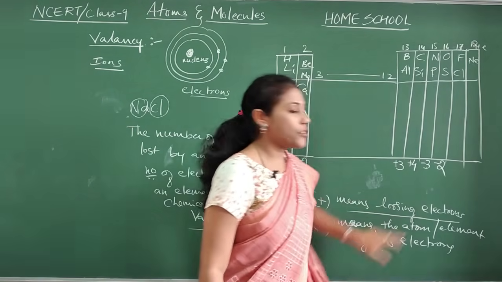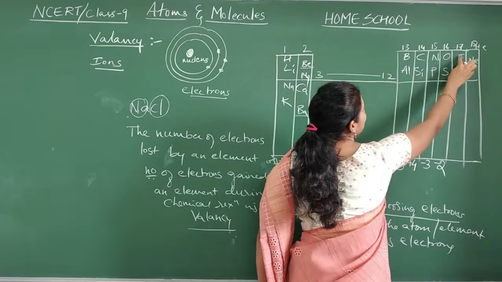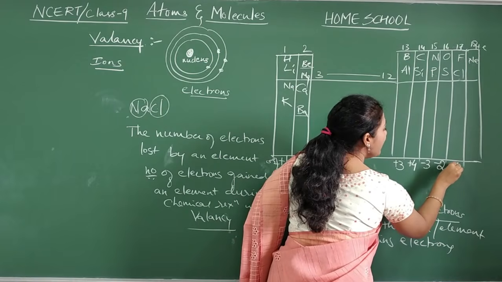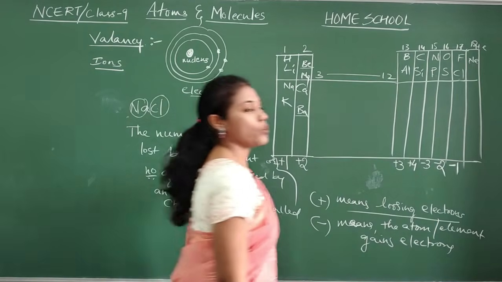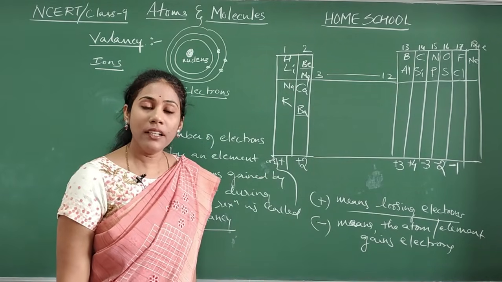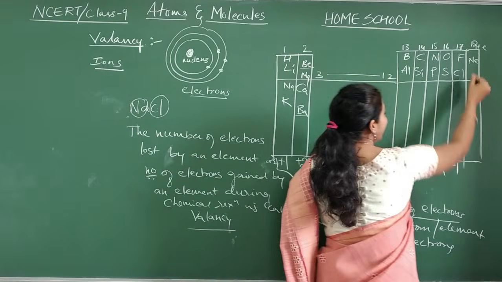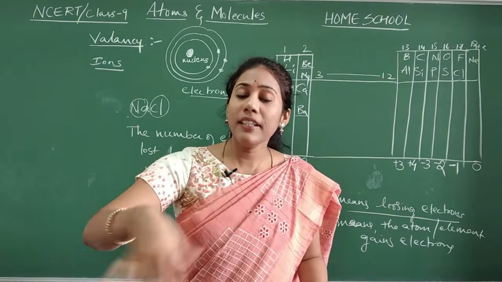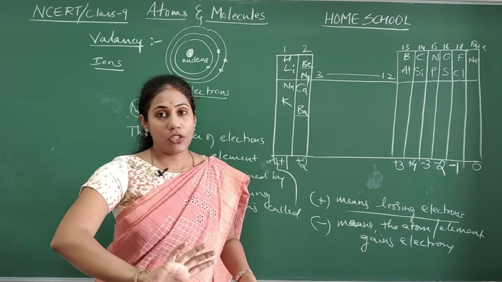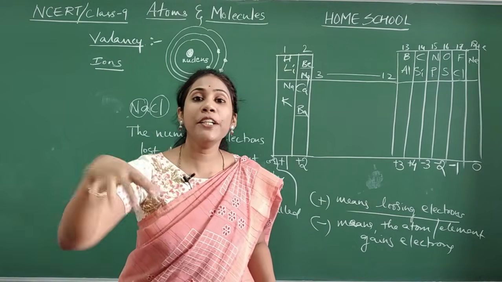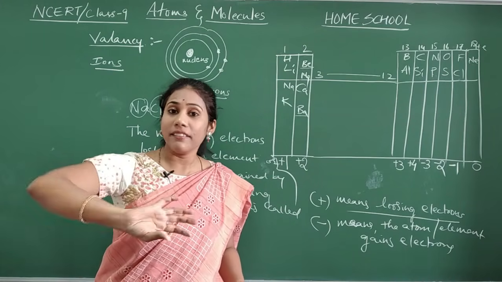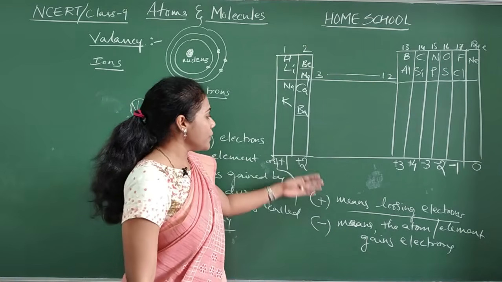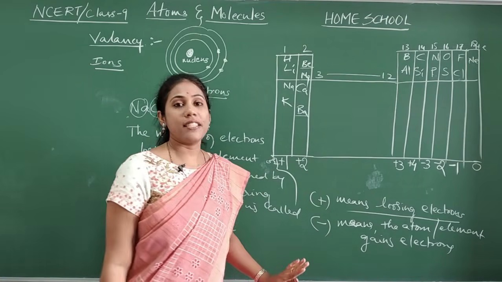Coming to the 16th group, they will take 2 electrons during a chemical reaction, so valency -2. In the 17th group, fluorine and chlorine will take 1 electron during a chemical reaction, so the valency is -1. And helium, neon, valency 0. That means they will not lose electrons, they will not gain electrons also. Why they neither lose nor gain, we will discuss in the next chapter. Don't worry. Just as of now, try to remember this much, guys.